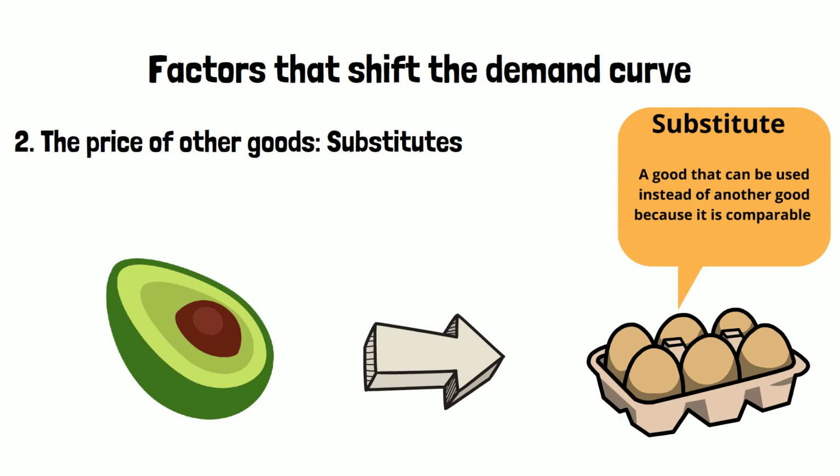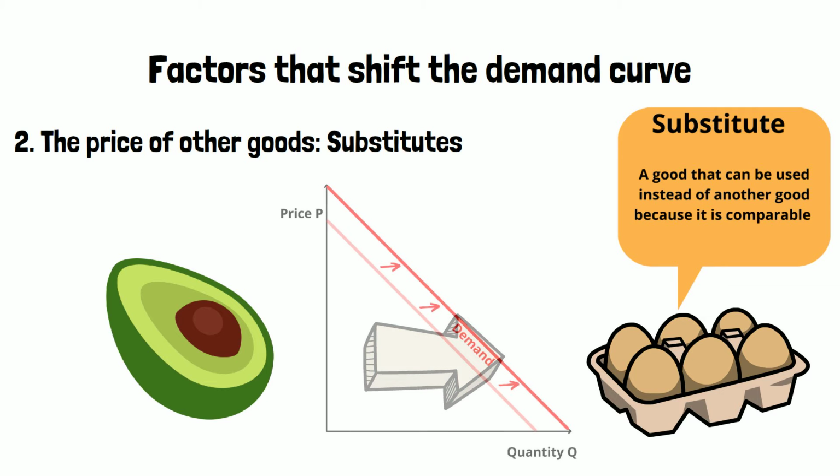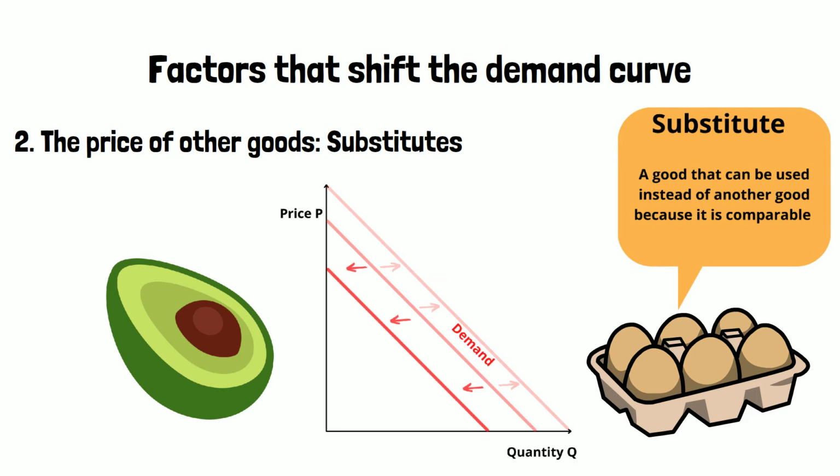A substitute for avocados could be eggs, for example. People enjoy eggs on their toast as well as enjoy avocados on their toast. If the price of eggs increases, people would want to buy more avocados because they substitute eggs for avocados. This shifts the demand curve for avocados to the right or outwards. If the price of eggs decreases, people will want to buy fewer avocados. This shifts the demand curve for avocados to the left or inwards.